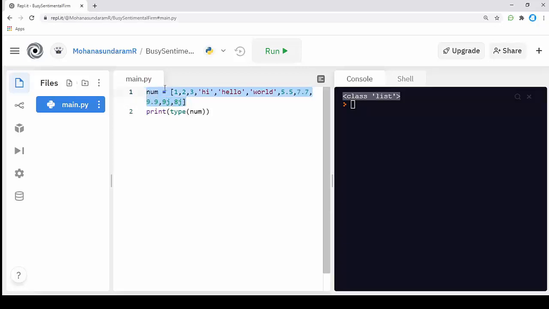Now you see that in this list we have numbers, a string, floating point numbers, and also complex numbers, and it is a valid list. A list is a collection of different data types, and it is in order. If I print num without the type function, I'm going to print the num value.